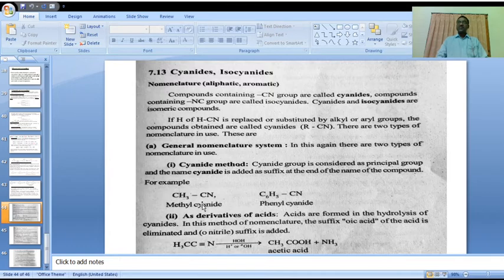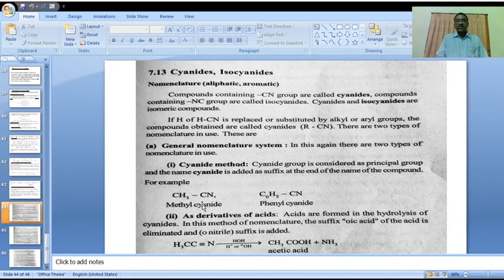In both cases the molecular formula is the same, the total number of atoms is the same, and the only difference is the attachment, CN and NC. Because of that, these two compounds are called isomeric compounds. Is it clear?